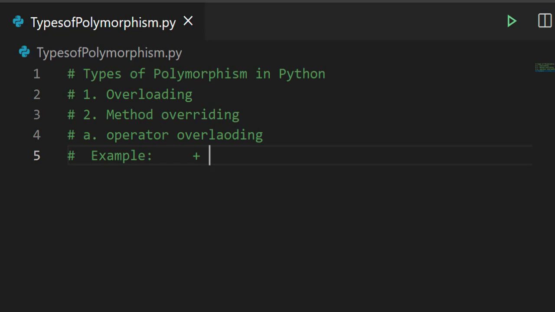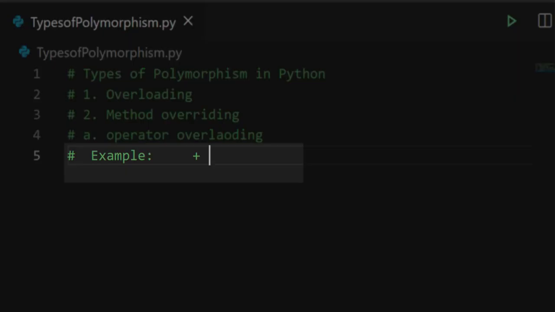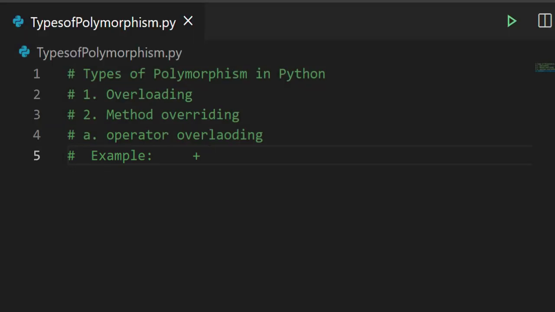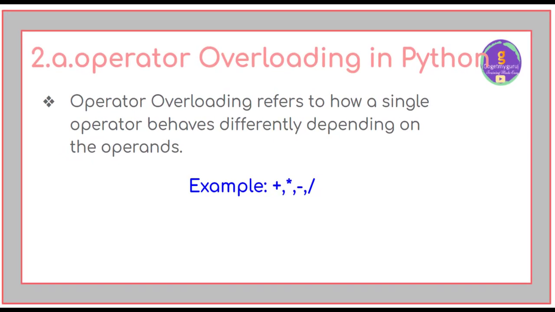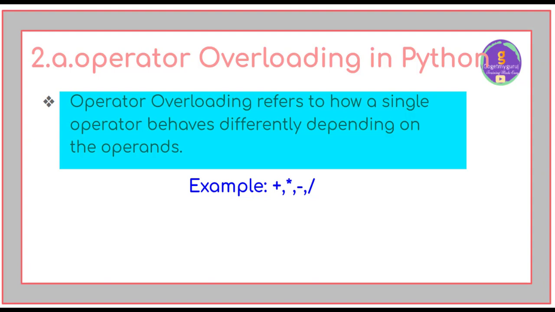Like that, in coding or programming, plus is an operator which will do addition for two integers as well as for float data type, and concatenation for two strings. Likewise, we have different operators. They are subtraction, multiplication and division. Then the definition for operator overloading is it refers to how a single operator behaves differently depending on the operands.